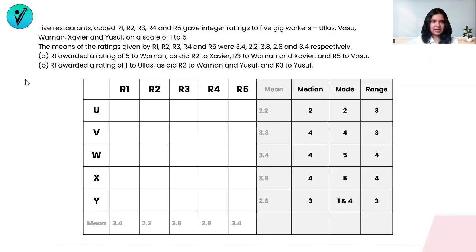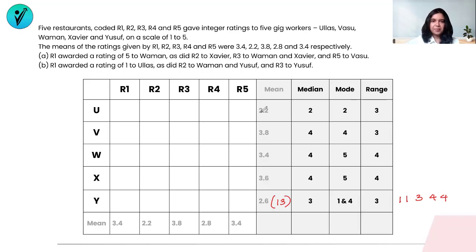Okay, so this is the representation for the placement of the numbers. And we know that Yusuf has received 1, 1, 3, 4, and 4 in some order. So I'm just writing that down because we've already solved that bit for us. And I know that the mean of Yusuf was 2.6. That means the total was 13. Let's fill up all the totals actually, and then we'll try and see what more is given to us as well.